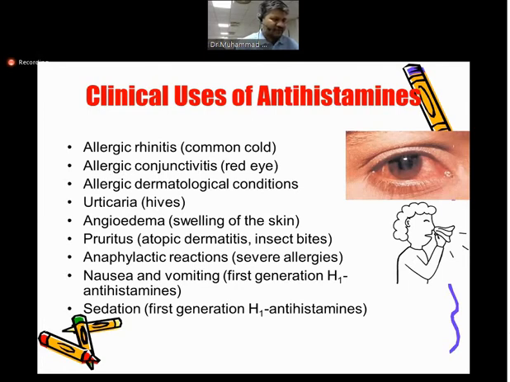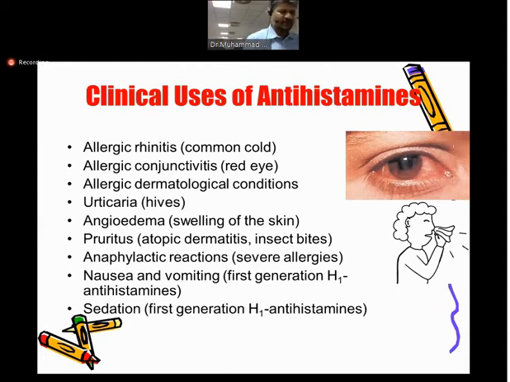So H1 receptor blockers can also control this vomiting condition. Sedation is always a part of the antihistamine. I told you that this is basically the not desired effect. Whenever we take this antihistamine, we have a problem of sedation because they decrease the wakefulness property.